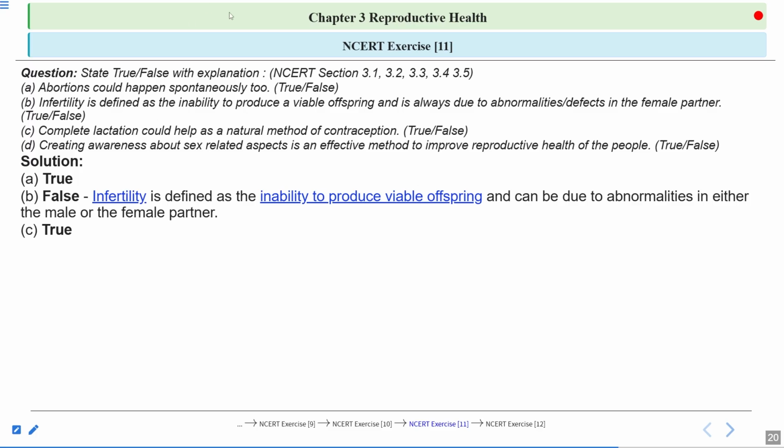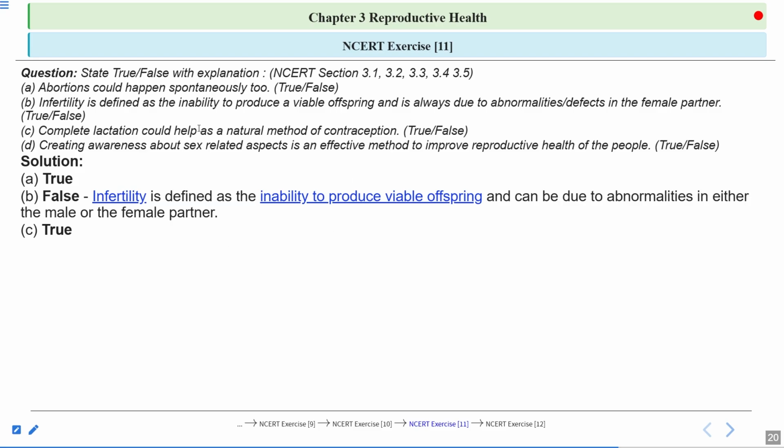Next statement: complete lactation could help as a natural method of contraception. This statement is true. Here they are talking about lactational amenorrhea. What happens during intense lactation when the mother is producing milk? There is no menstrual cycle, which means there is no ovulation and no egg production. If there is no egg production, then even if the sperm is there in the fallopian tube, there will be no fertilization. This is a natural method of contraception because no medicines and no hormones are being used here. So there will be no side effects of these natural methods of contraception, but they are quite risky.